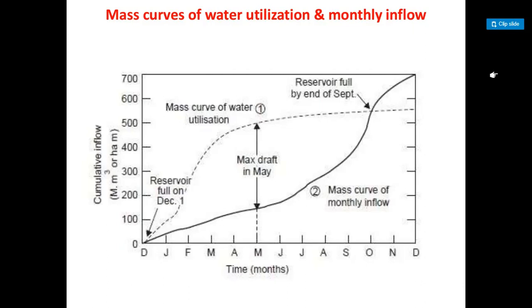The rate of draft or the rate of demand is the rate at which water is required for any use. A straight line having the slope equal to this rate is called the draft line or use line.